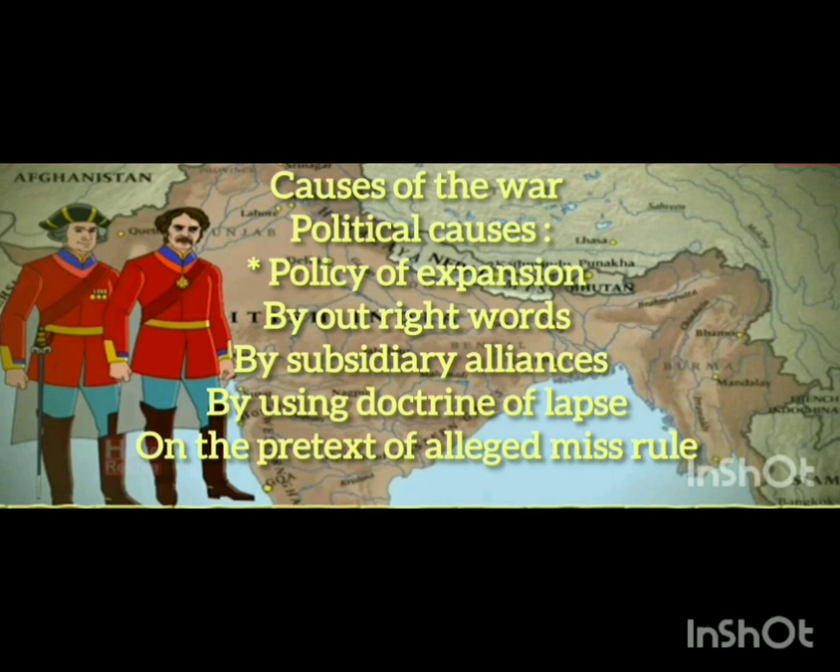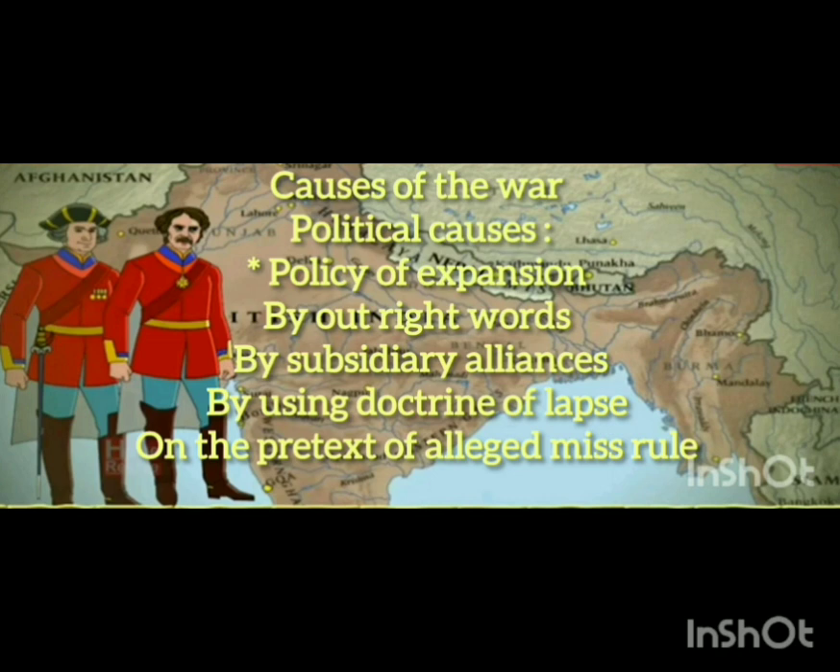The doctrine of lapse means that if an Indian ruler died without a male heir, his kingdom would lapse, that is, it would come under the Company's territory in India. Those provinces had to be handed over to the British East India Company to rule. The states to which the doctrine of lapse was applied at that time were Satara, Jaipur, Sambalpur, Udaipur and Nagpur. Under that policy, they expanded their territorial powers in our country.